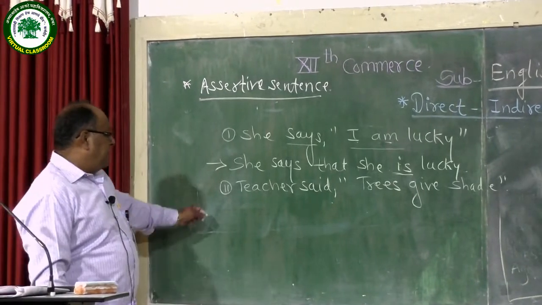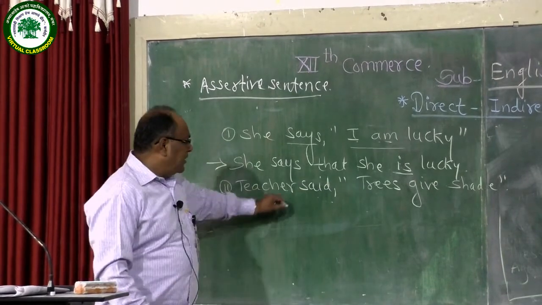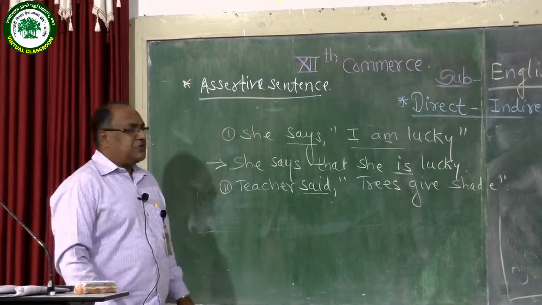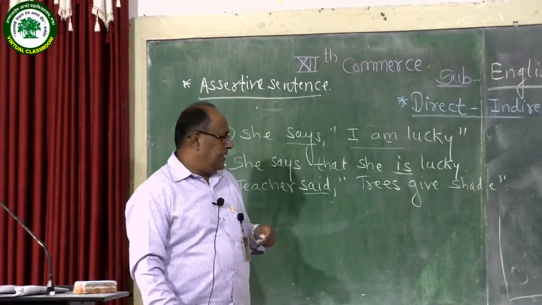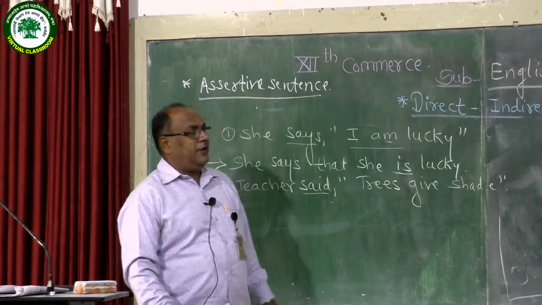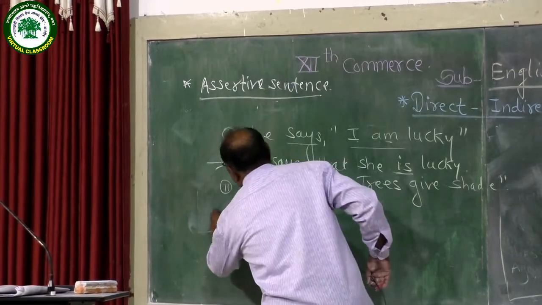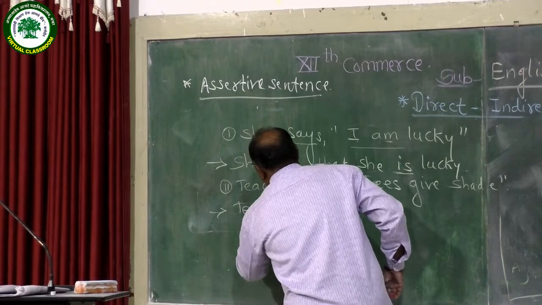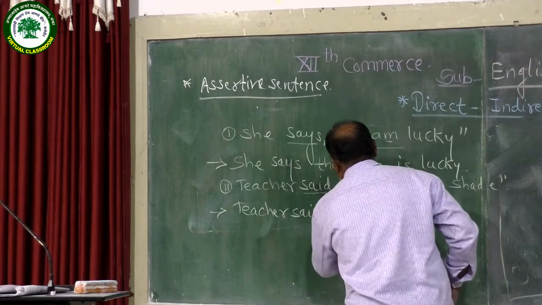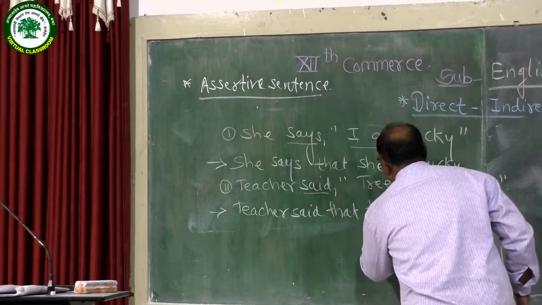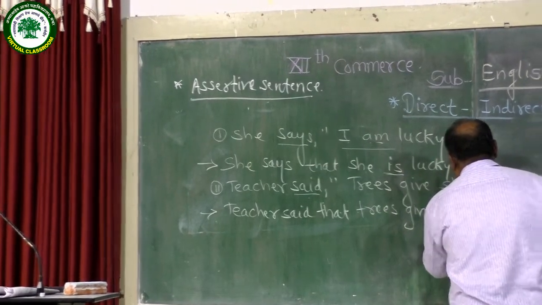Then another thing, look at the second sentence. Teacher said trees give shade. Now here reporting verb is in past form, but in inverted comma the sentence is a universal truth sentence. And if a universal truth sentence is in inverted comma, there should not be tense changes. Now, the indirect narration of this sentence: teacher said that trees give shade.